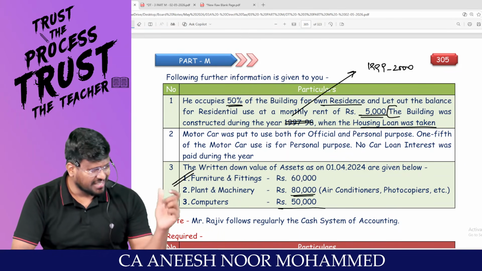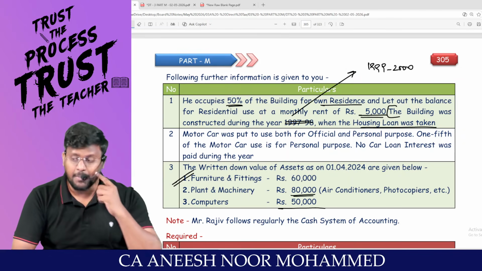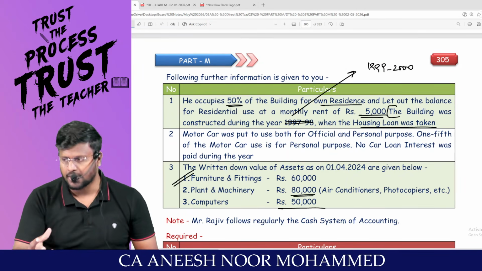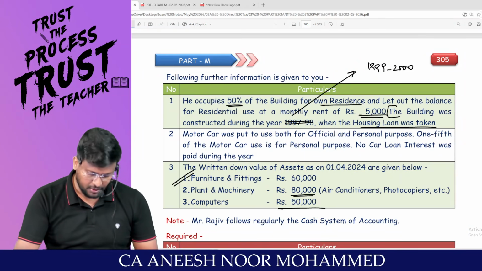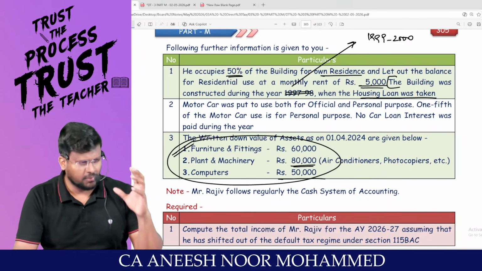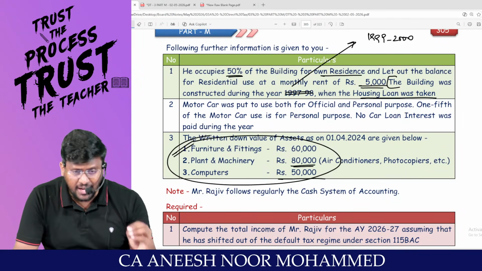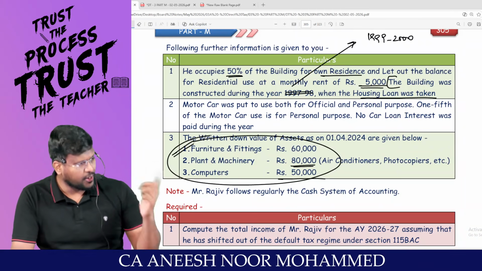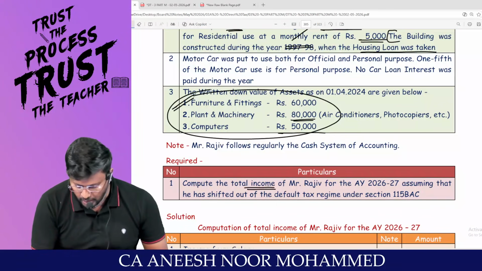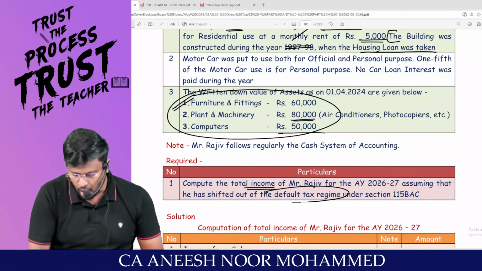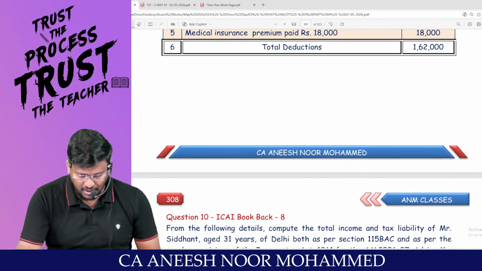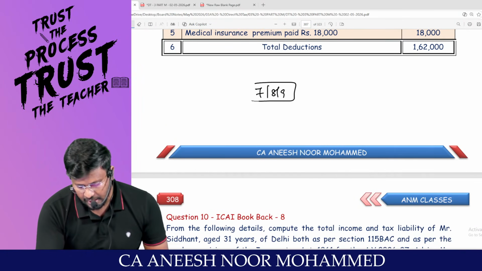Motor car, please restrict the depreciation of the motor car to 4/5 and please restrict the motor car expense also to 4/5 because, sir, section 38 will be applicable. Asset has been used partly for business and partly for personal. These all are asset details given in the question. Then, my dear lovable students, since it has been put to use for more than 180 days, it is entitled for full rate of depreciation. Calculate the depreciation and reduce it from the PGBP. You can easily calculate the total income because assessee is opting for the optional tax regime. That's it with regard to questions 7, 8 and 9.